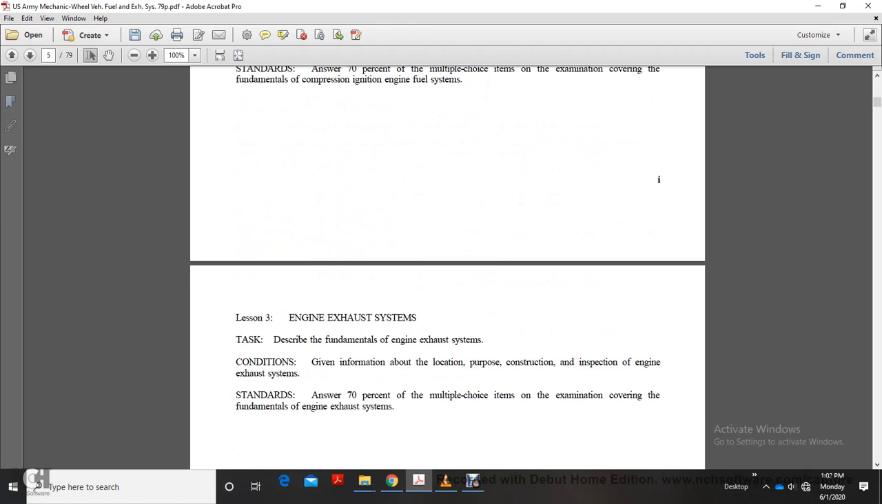Lesson 3, Engine Exhaust System. Describe the fundamental engine exhaust system. Given information about the location, purpose, construction, and inspection of engine exhaust systems.